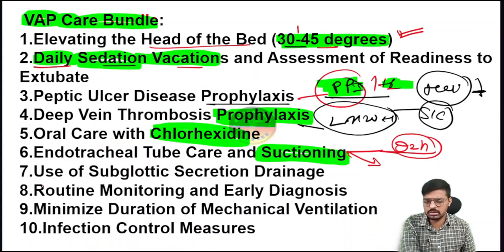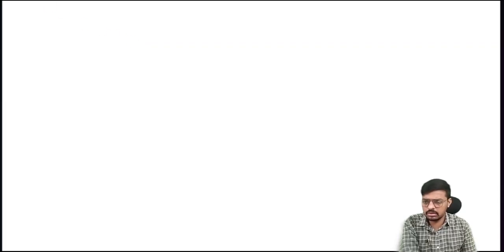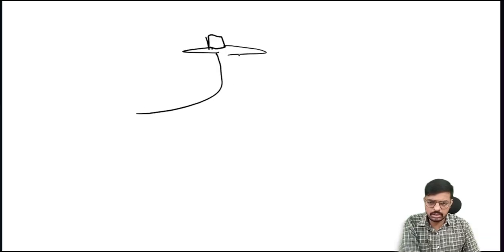Then comes subglottic secretion drainage. So what happens here? Look at this image, what I am drawing here. Consider this is the endotracheal tube.